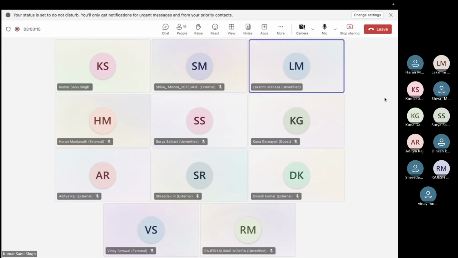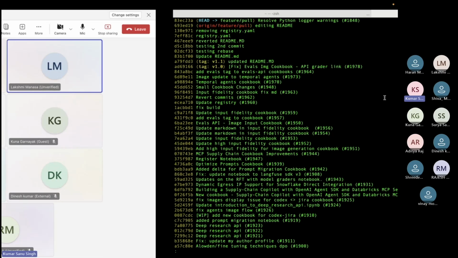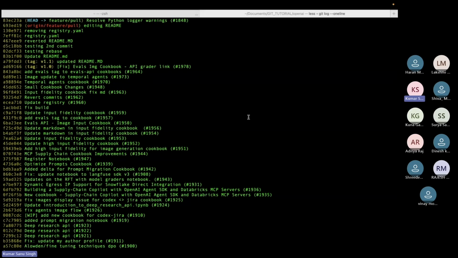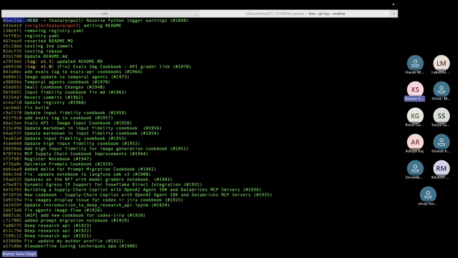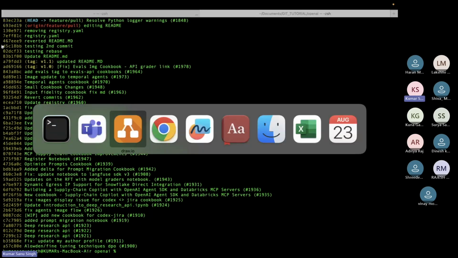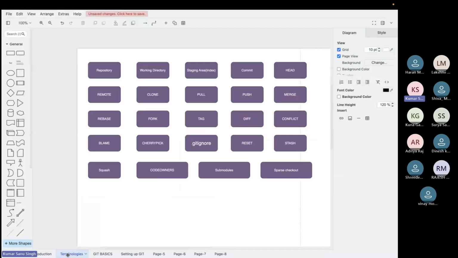Yes. Okay, cool. So cherry pick is when you want to pick a specific commit. For example, I wanted to pick only this commit. In that case, you do cherry pick. Okay, so the cherry pick concept is clear. Now we'll move to the next.